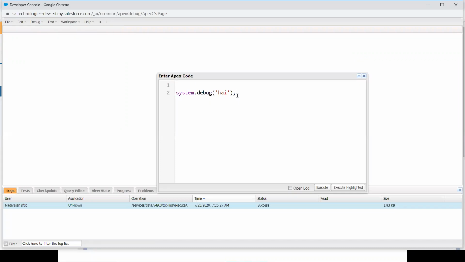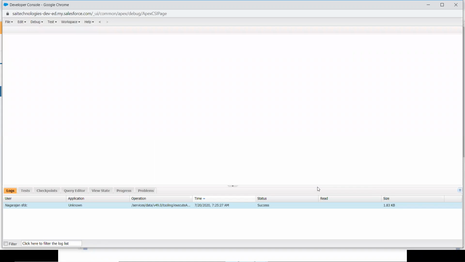For example, I'm going to declare a variable. How can you declare a variable? I'm going to declare an integer variable x. Its value is 100. Okay, fine. I want to print that x value in the debug, so I'm just going to give system.debug(x). Let me execute it.